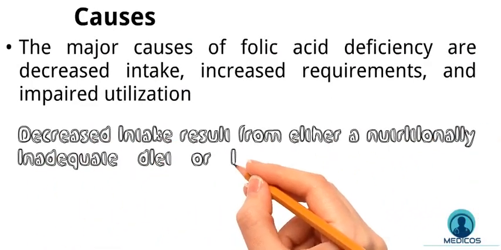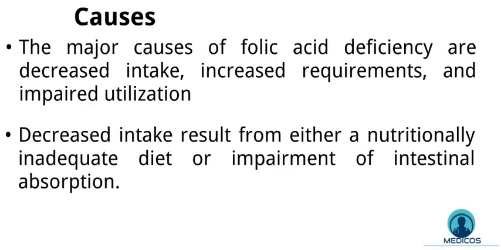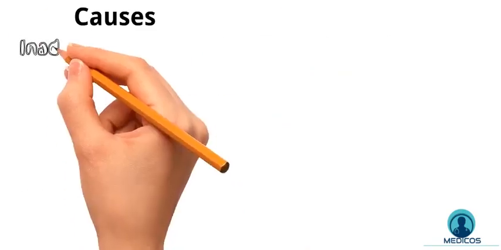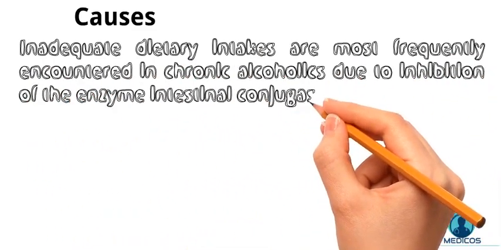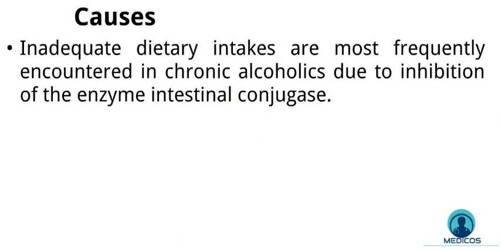Decreased intake can result from either a nutritionally inadequate diet or impairment of intestinal absorption. Inadequate dietary intakes are almost invariably associated with grossly deficient diets. Such dietary inadequacies are most frequently encountered in chronic alcoholics. Consumption of high amounts of alcohol may have a direct effect on the folate absorption, due to inhibition of the enzyme intestinal conjugase. The other mechanisms of folate deficiency in alcoholics with cirrhosis might also be due to trapping of folate within the liver, excessive urinary loss, and disordered folate metabolism.